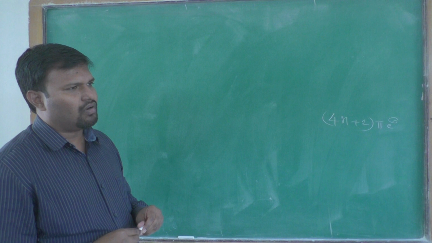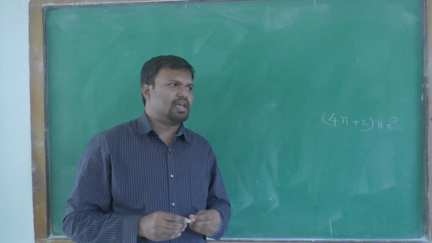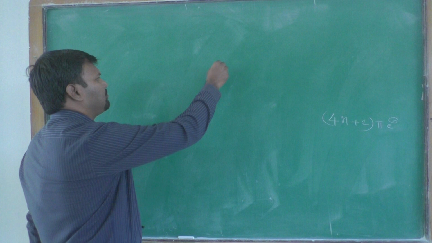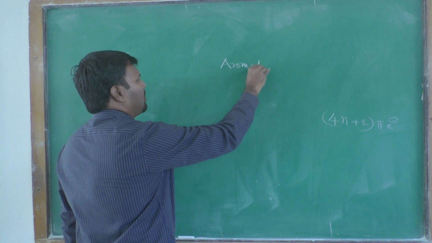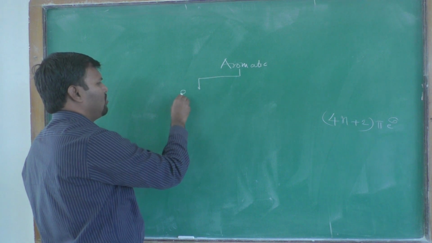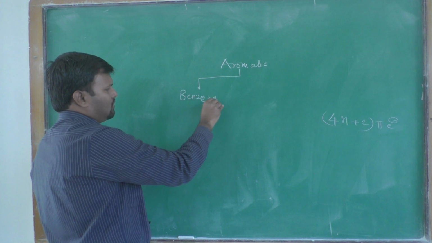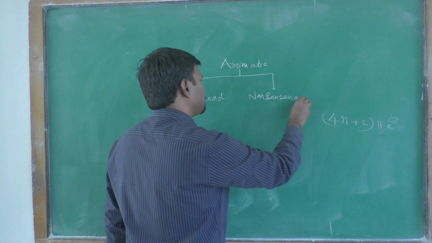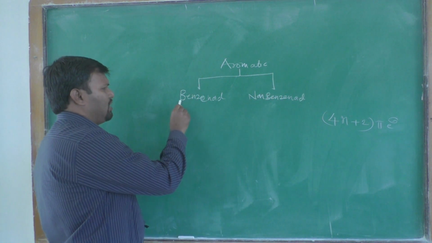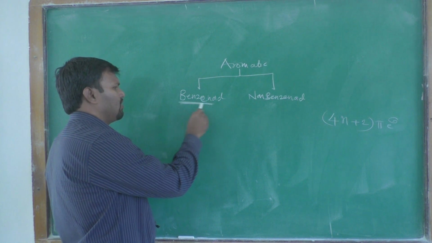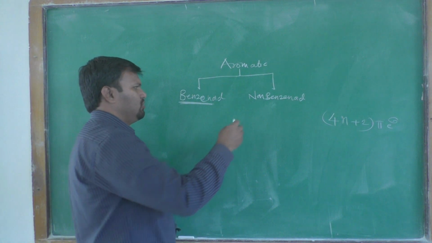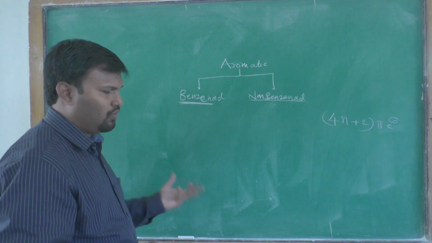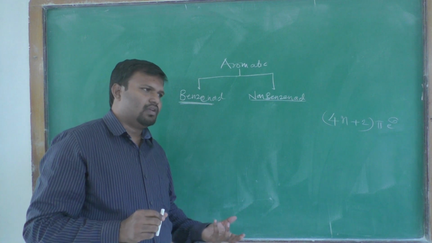Aromatic compounds are broadly classified into two classes, that is, one class is the benzenoid and the other class is the non-benzenoid class. Benzenoid means it consists of a benzene ring, and non-benzenoid means it does not contain a benzene ring, other than the benzene ring, a 7-member ring, 5-member ring, or fusion of 7-member and 5-member rings.